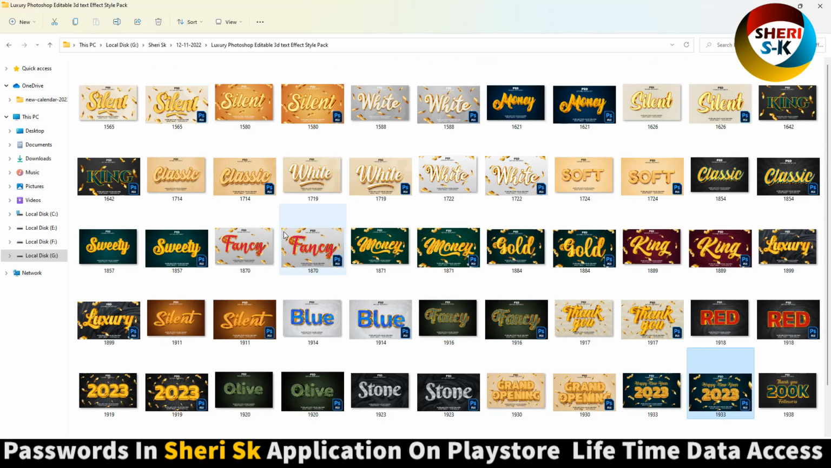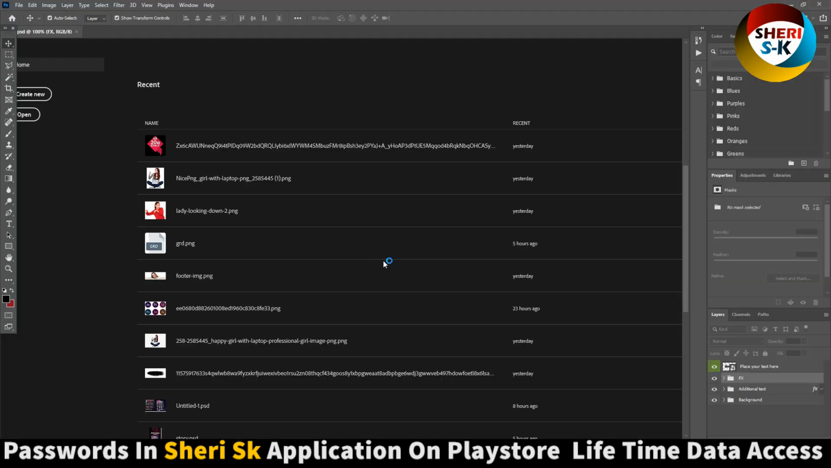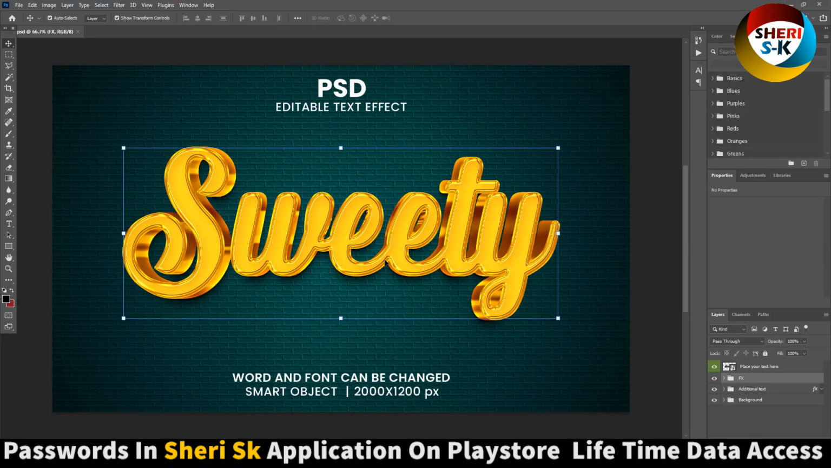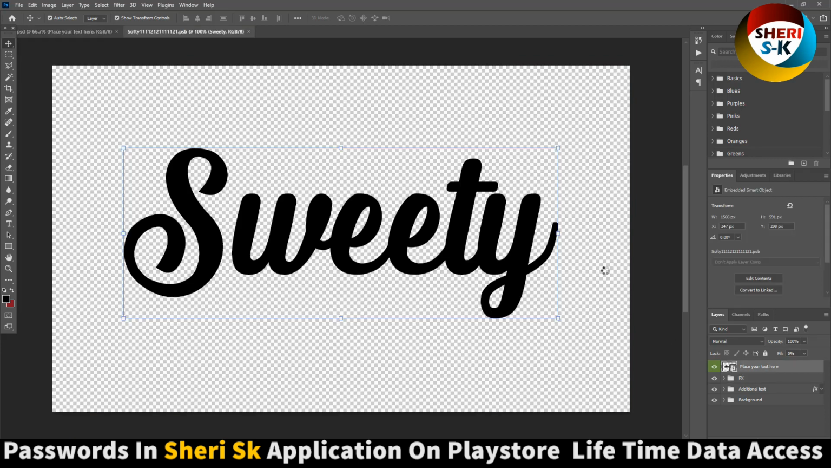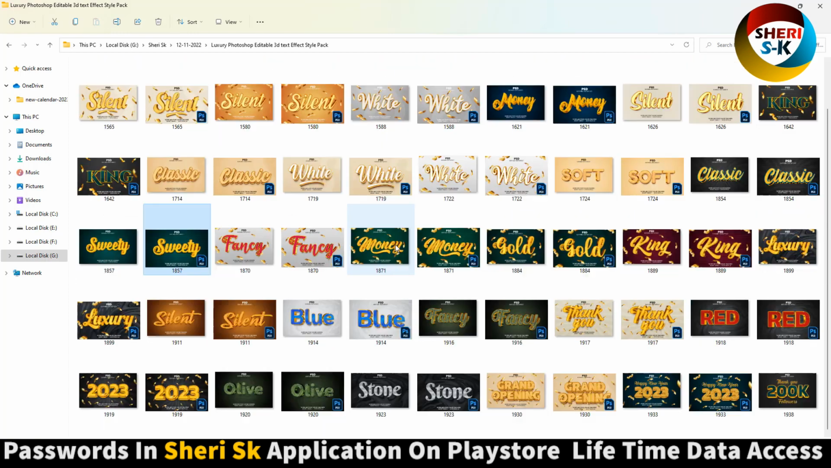Same thing here, just double click and write anything. Control S for saving. I hope these texts are useful for you.